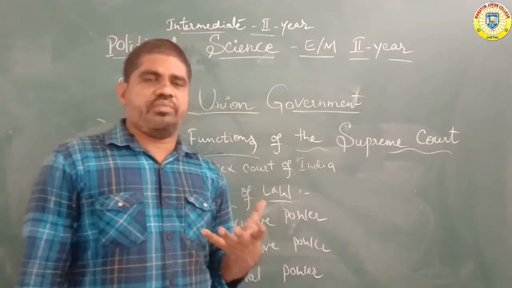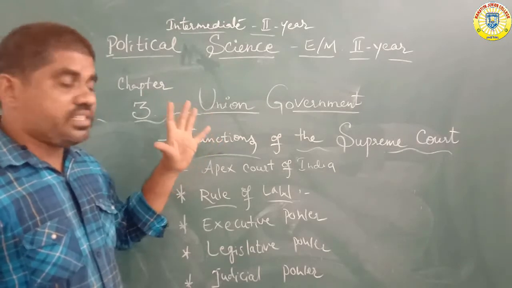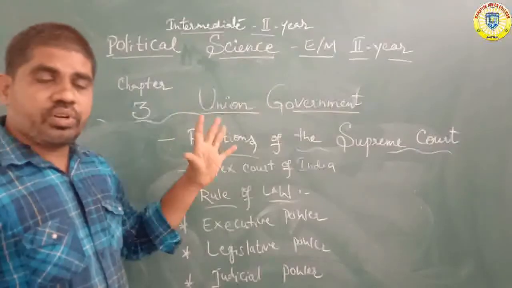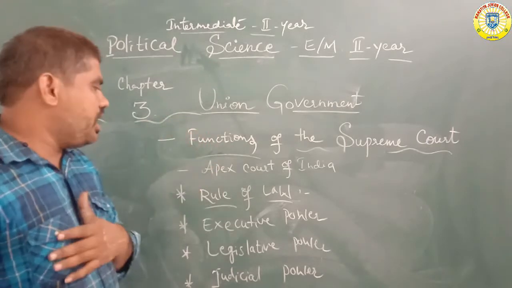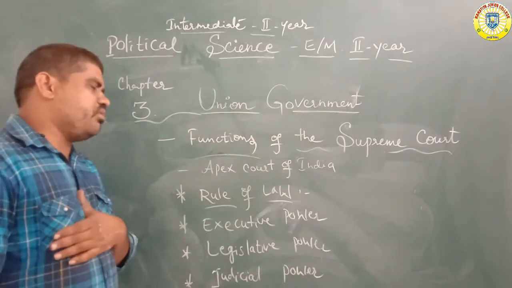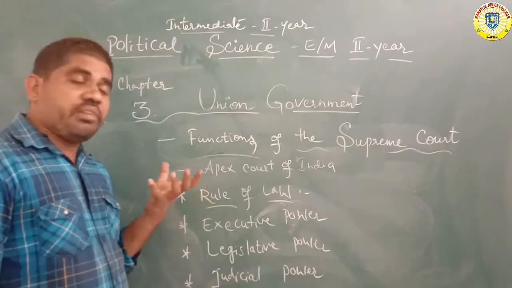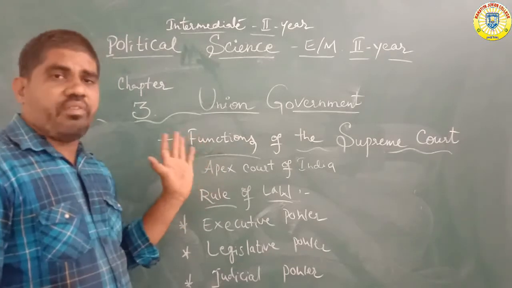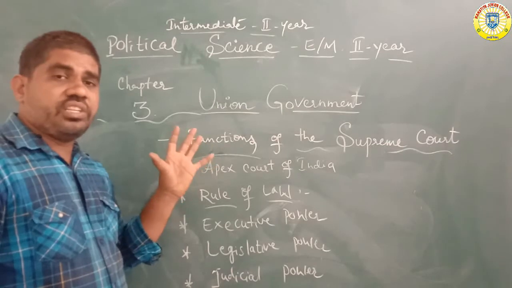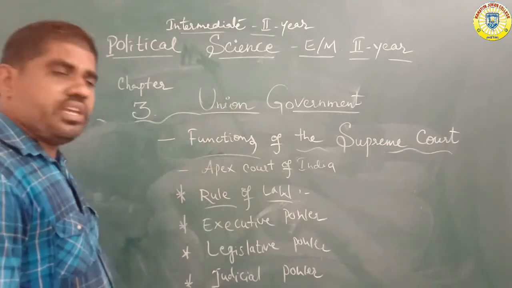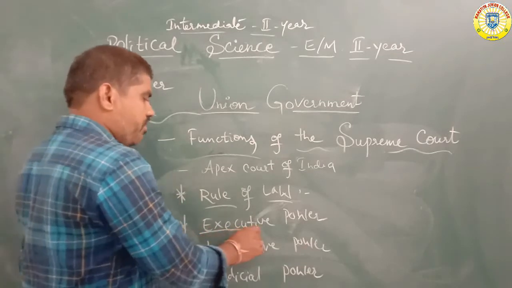Okay, what is the main role of the Supreme Court? The Supreme Court is a separate body, with control over the whole of the country. It is the Apex Court of India and holds the supreme power. The power is mentioned as judicial power only. This type of judicial power is called a single judiciary system. Rule of law, executive powers.